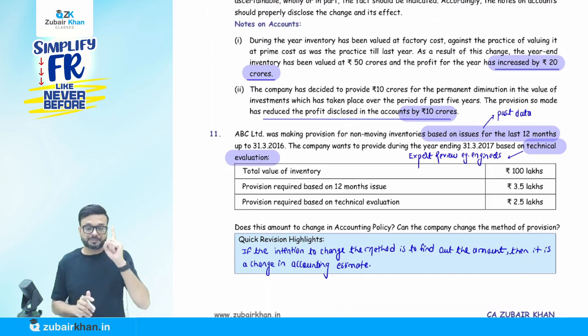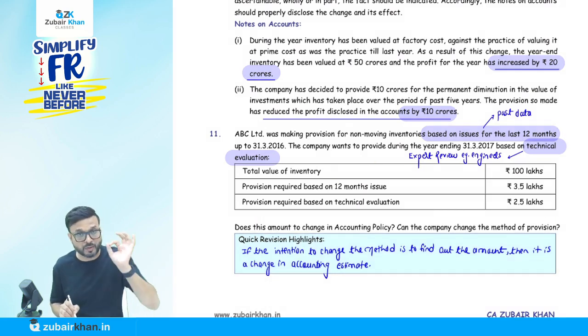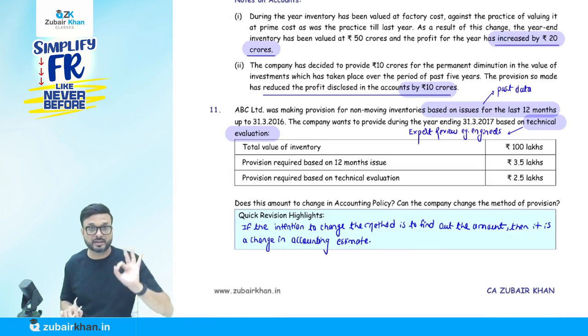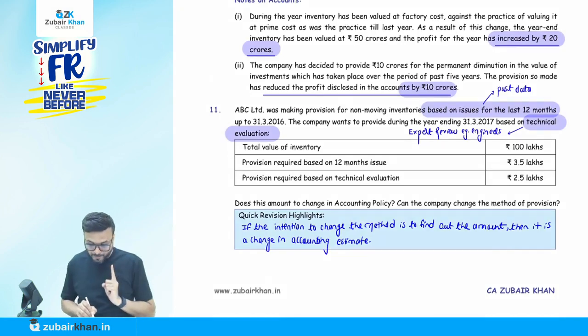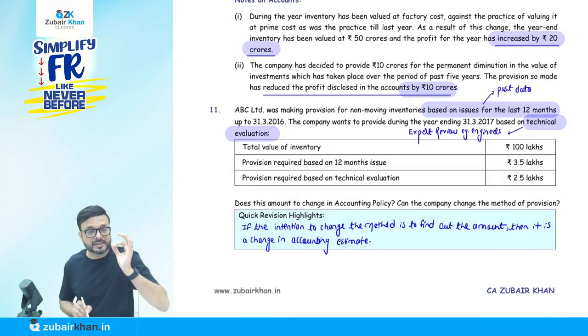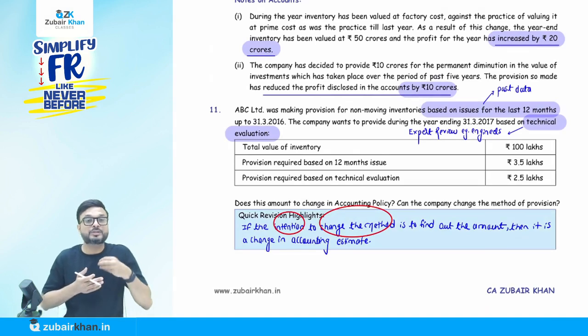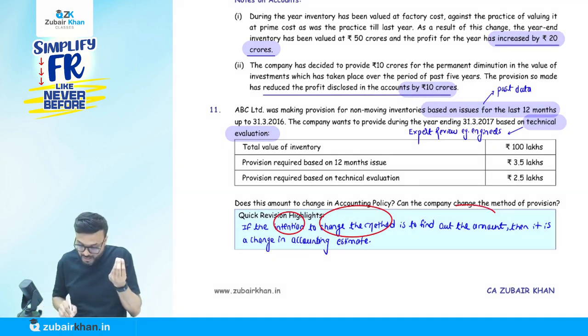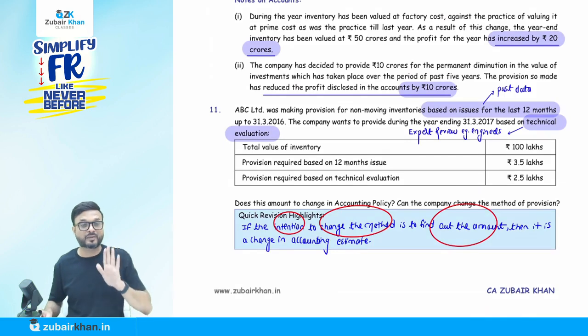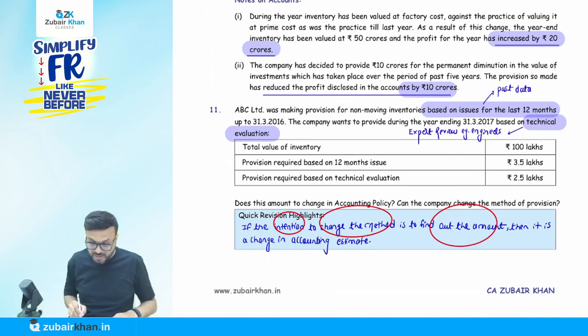Okay. So here, before I discuss it, there is one very important sentence I have written. Listen carefully. It says that if the intention to change the method is to find out the amount, then it is a change in accounting estimate. I am repeating this. This is not at all a change in accounting policy. It is a change in accounting estimate.